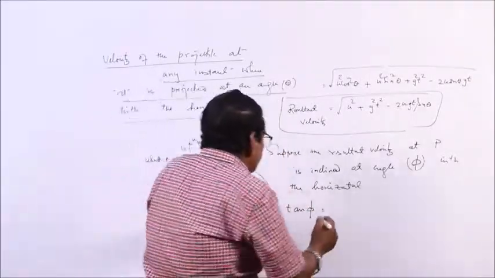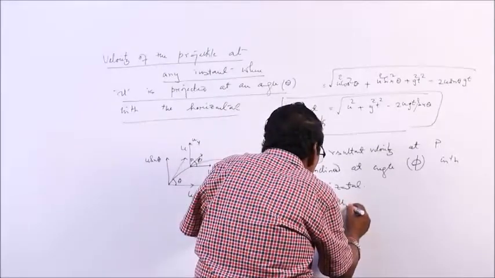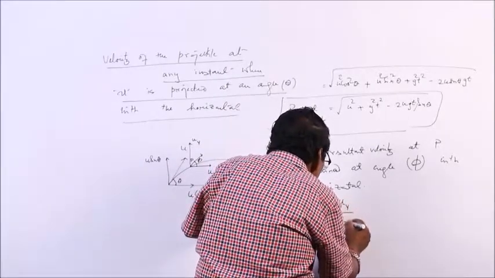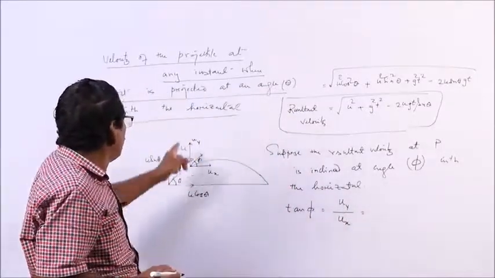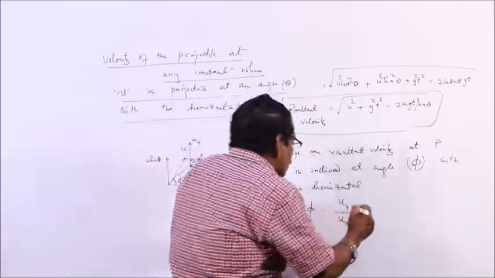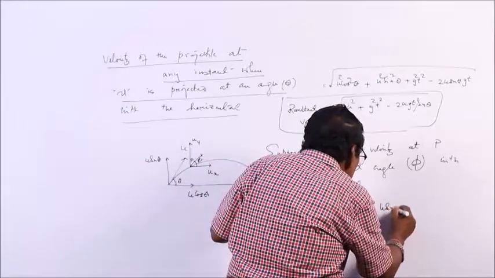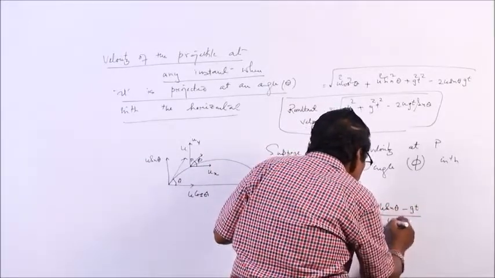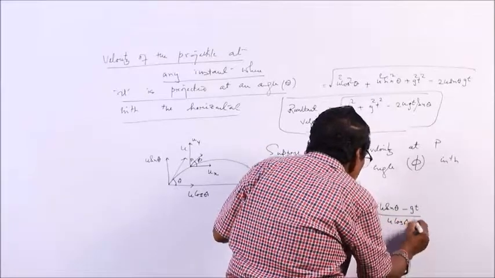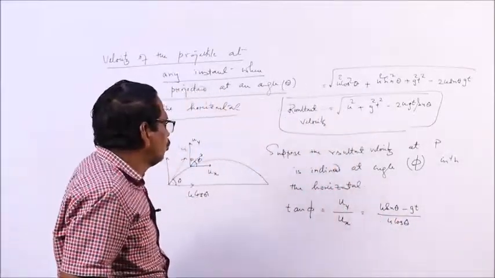Look at the diagram. Tan phi will be uy by ux, that is, u sin theta minus gt by u cos theta.